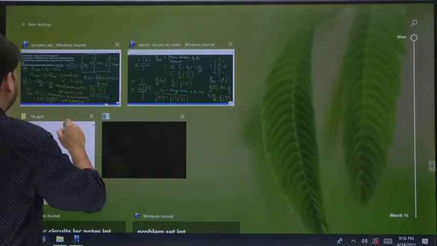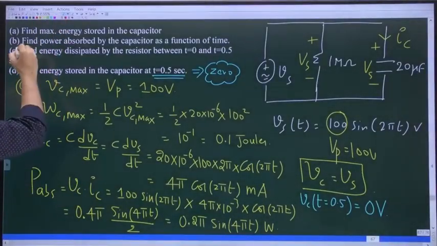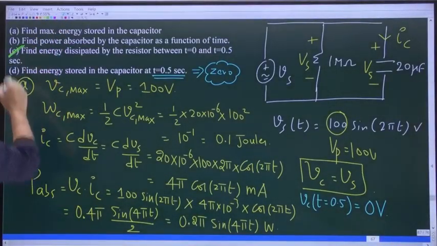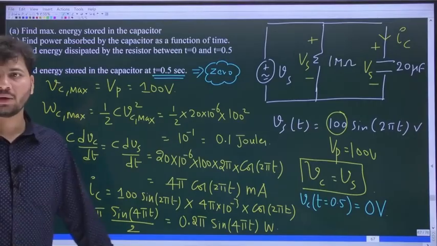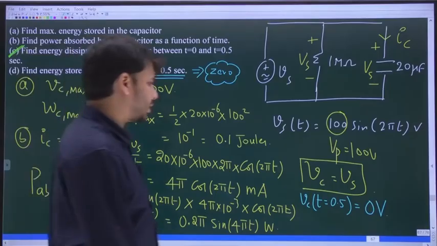Now the only remaining part is the C part. What is that C part? Find the energy dissipated by the resistor between t equal to 0 and t equal to 0.5 seconds. Okay, so what is it?